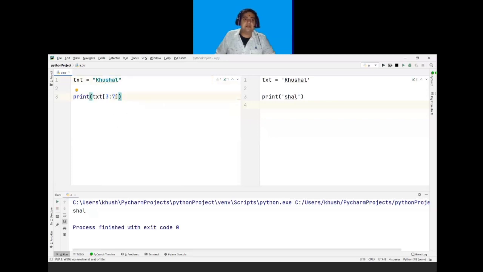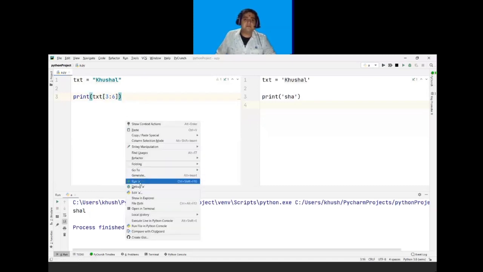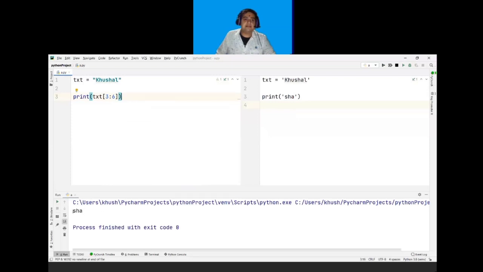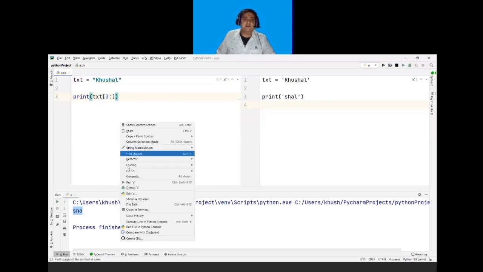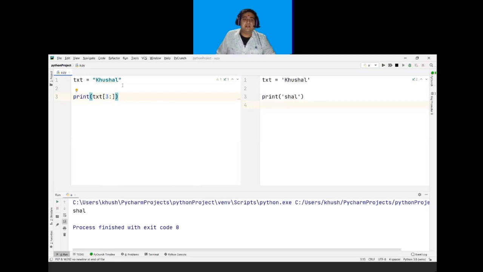For example, if I take here 6, if I run this program, it will give me SHA, because this index 6 is not including itself. Here if I remove the last index, it will be by default till the last. So if I do not mention my last index, it will take up to the last.